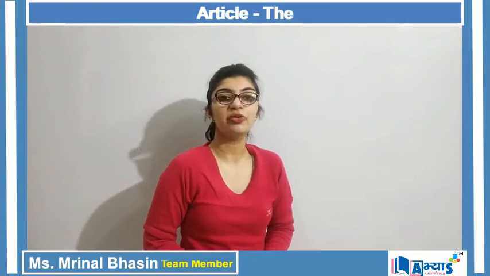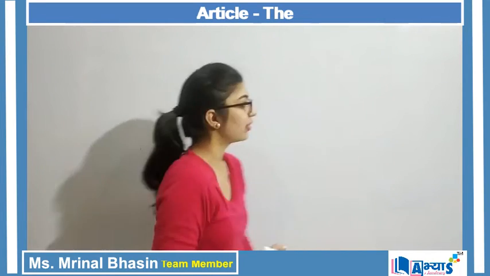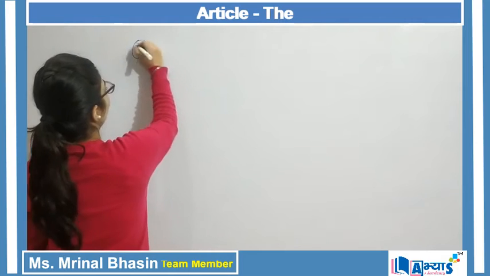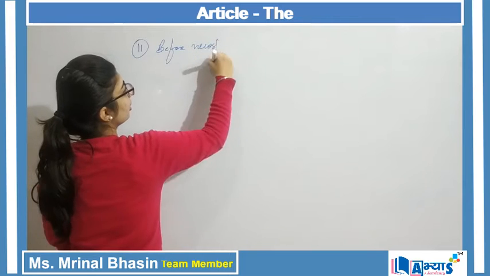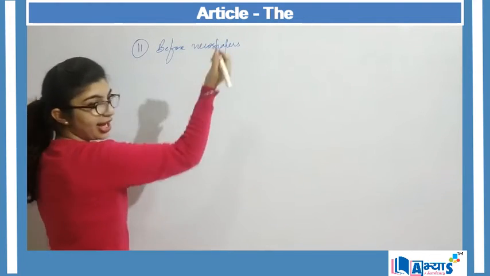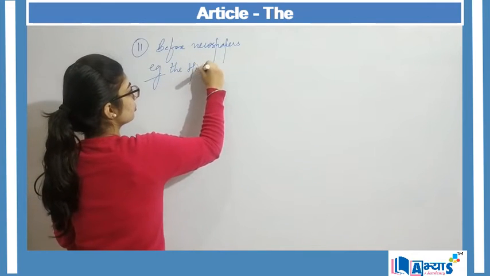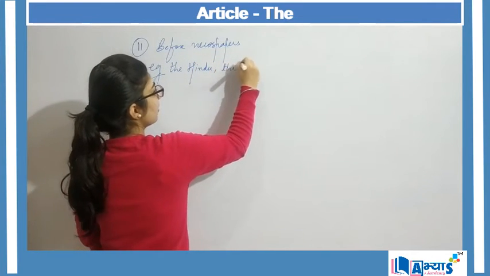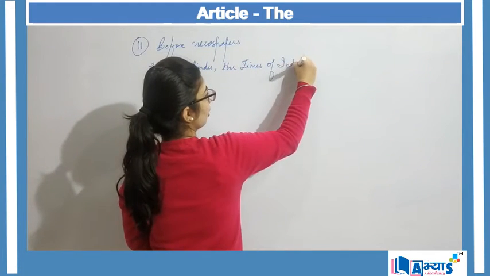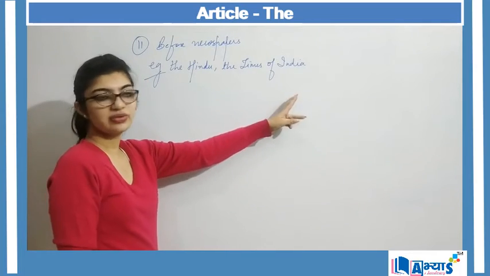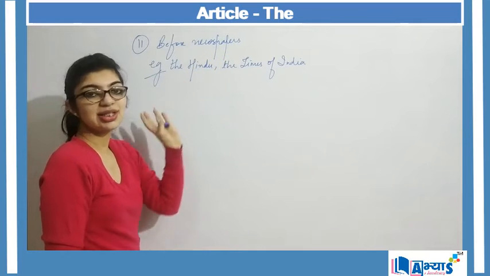Now another area where the can be used is before mentioning newspapers, right? So before mentioning the newspapers, those examples can be the Hindu, the Times of India, right? So all these are newspapers. So before mentioning newspapers, we can make use of the article the.